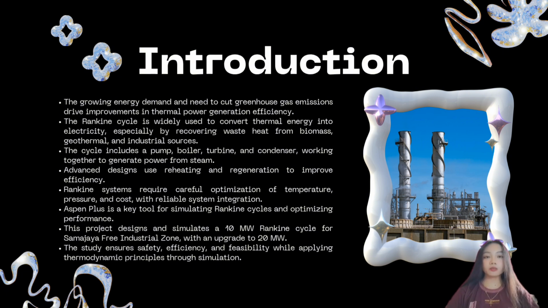The cycle consists of a pump, boiler, turbine, and condenser, with advanced configurations incorporating reheating and regeneration to enhance efficiency. This project also involves modifying the 10 megawatt system to achieve 20 megawatt net power output by increasing the working fluid flow rate, raising boiler pressure, and improving the overall design.